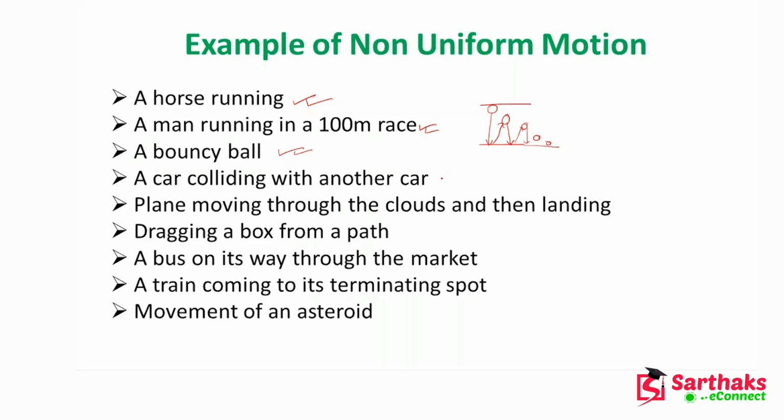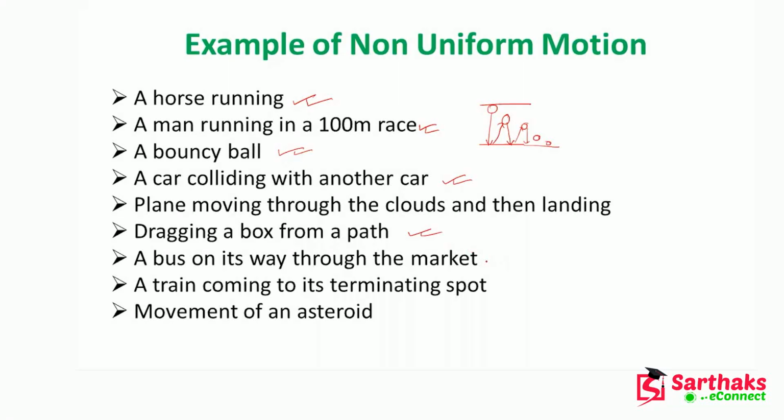A car colliding with another car. Thank God, it should not happen. Whenever a car collides with another car, obviously it will slow down, because we have to avoid this condition. Plane moving through the clouds and then landing. At the time of landing, you can see the aeroplane takes very high speed as it moves through the runway. Dragging a box from a path. Whenever you are dragging some box, it is not always that you cover the same distance in the same time span.